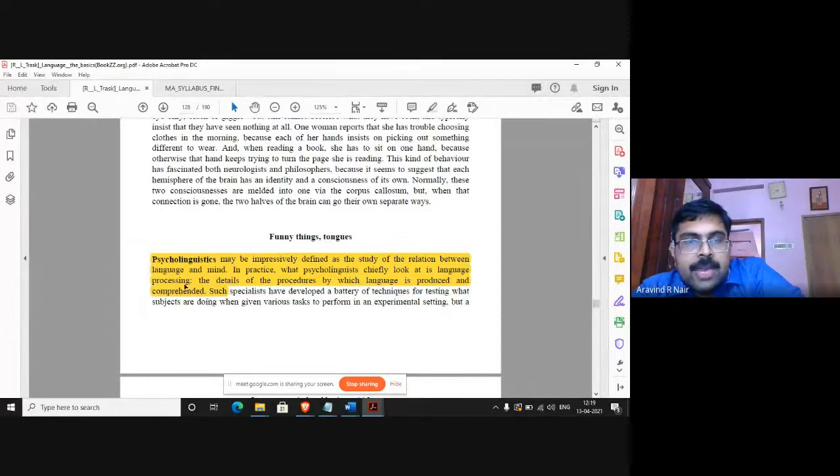Okay, again, here we have a definition for psycholinguistics. Psycholinguistics may be impressively defined as the study of the relation between the language and the mind, but what psycholinguists chiefly look at is language processing. That is the details of procedures by which language is produced and comprehended. We have already seen this.